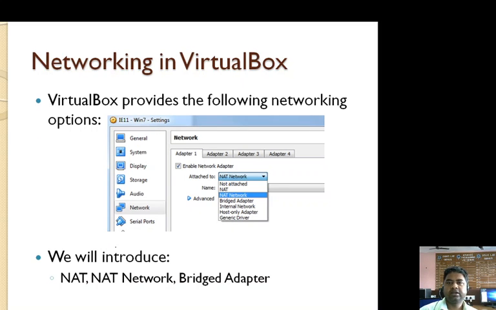And after this, networking in VirtualBox, how we will perform networking. VirtualBox provides the following networking options. आप लोग यहाँ पे network options पे जाएंगे, and after clicking on network options, there are various options such as adapter 1, adapter 2, adapter 3, adapter 4. Choose any one adapter, like we choose adapter 1, then we click on enable network adapter, and with the help of the drop down list, you can opt for NAT network.